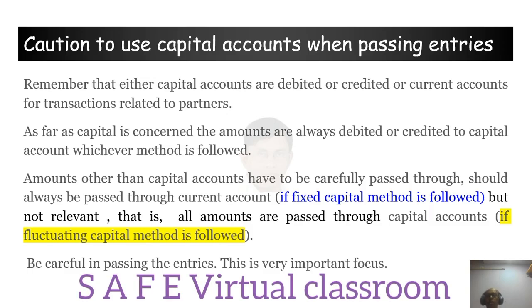So instead of realizing all this after one year, or after some time, there is no point. So focus from now itself. This is a very important aspect. Be careful in passing the entries. This is a very important focus. A lot of students commit mistakes here, so you have to be very careful in this.